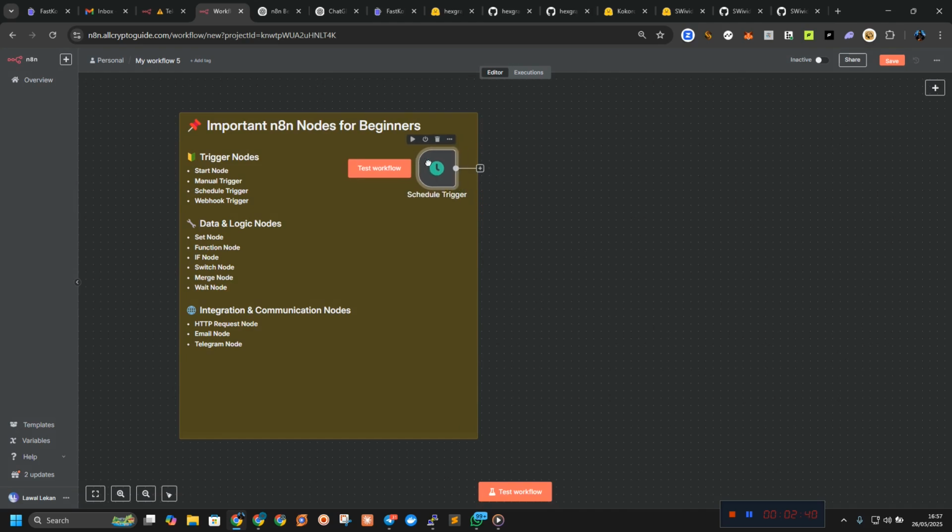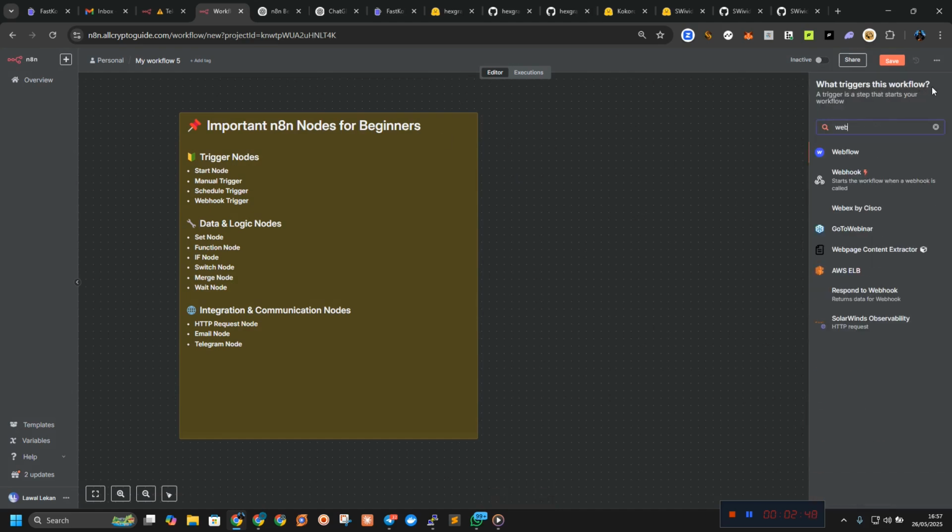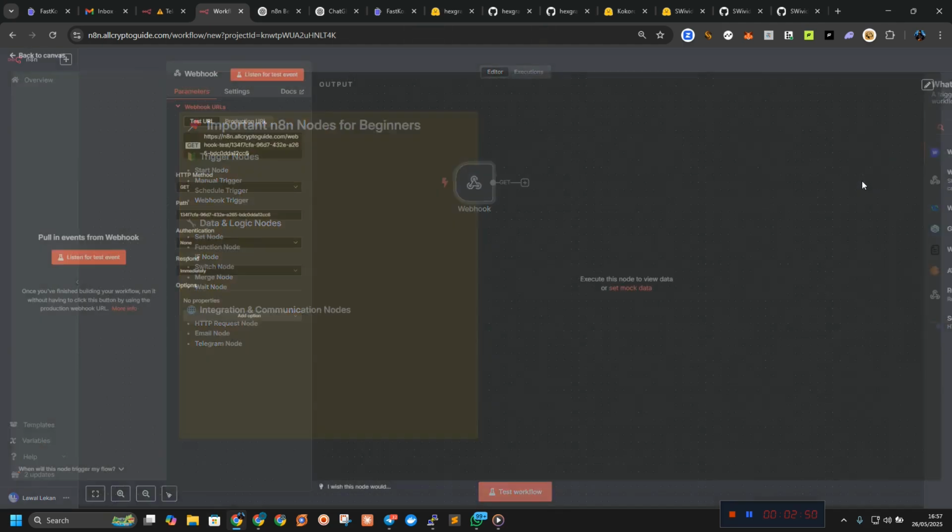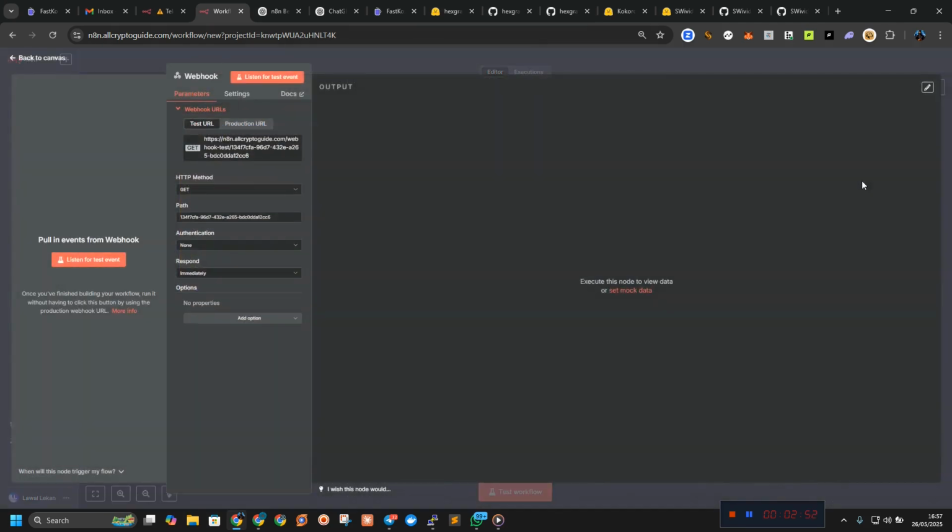Okay, so we have this node. Next one is called the webhook. This thing is so important. The webhook trigger node is one of the most powerful. It starts your workflow when you receive a request from the outside. You can use this to build a backend, like a form submission or a bot command.